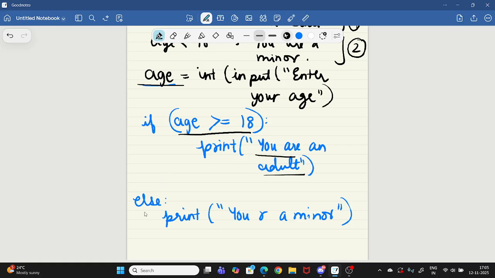Otherwise, this will get executed. First of all, understand that both parts won't get executed. This is a small code, and these are two parts of this code. This is part 1 and this is part 2. This is the if condition, this is the else condition. So only one of these will get executed.